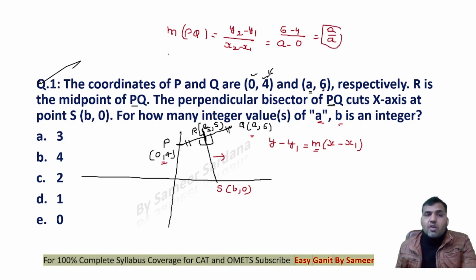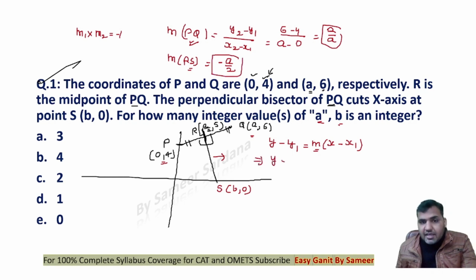Now the slope of the line RS: because this line is perpendicular to the line PQ, and if two lines are perpendicular, the product of their slopes is -1. So the slope of the line RS will be minus A upon 2. Now just put the value here, y minus y1.